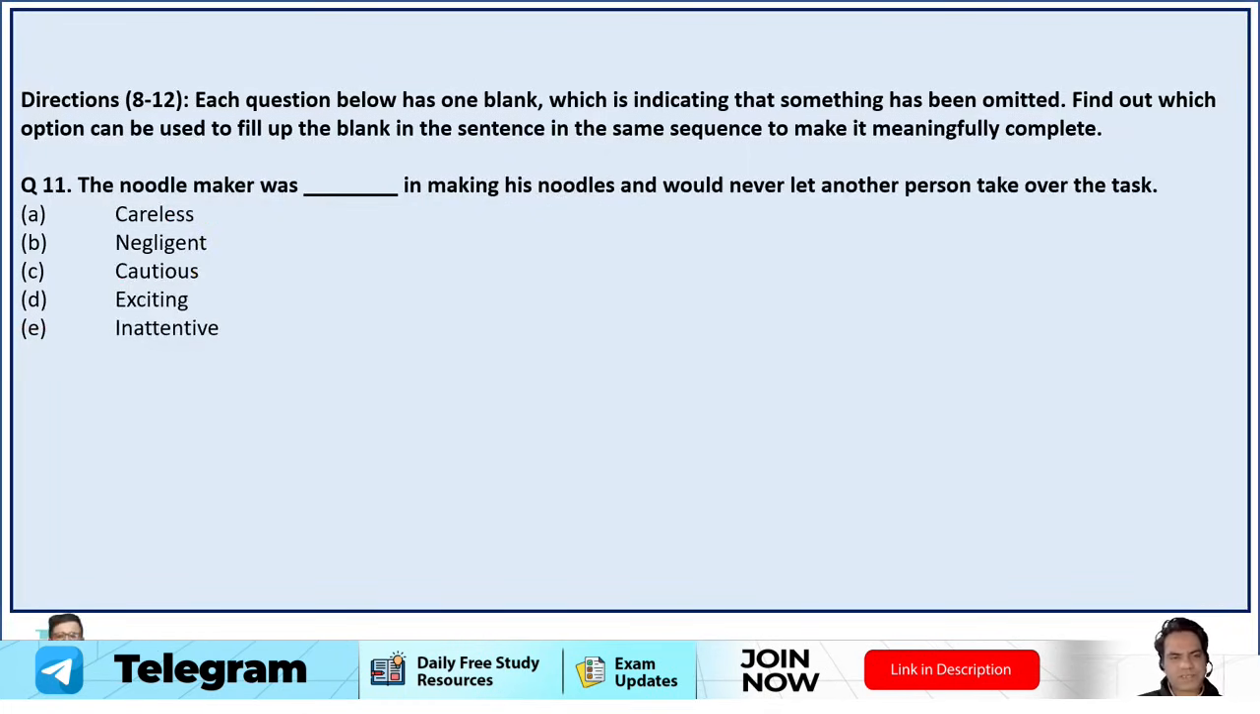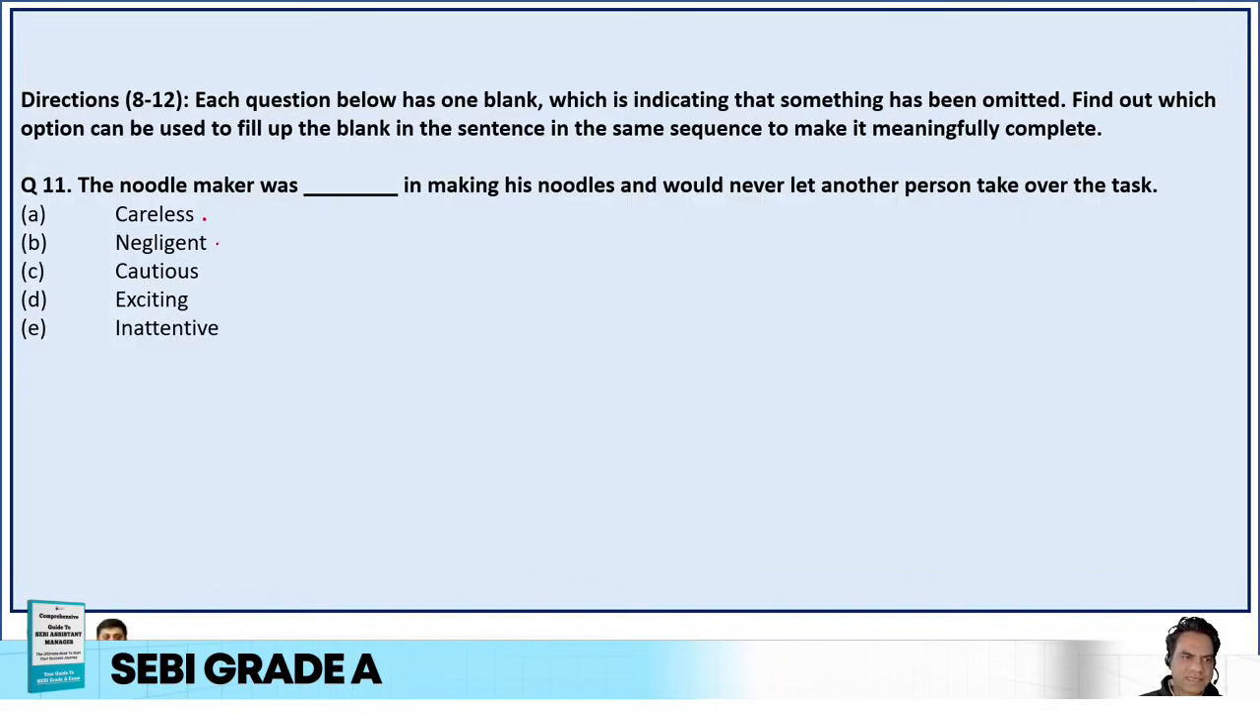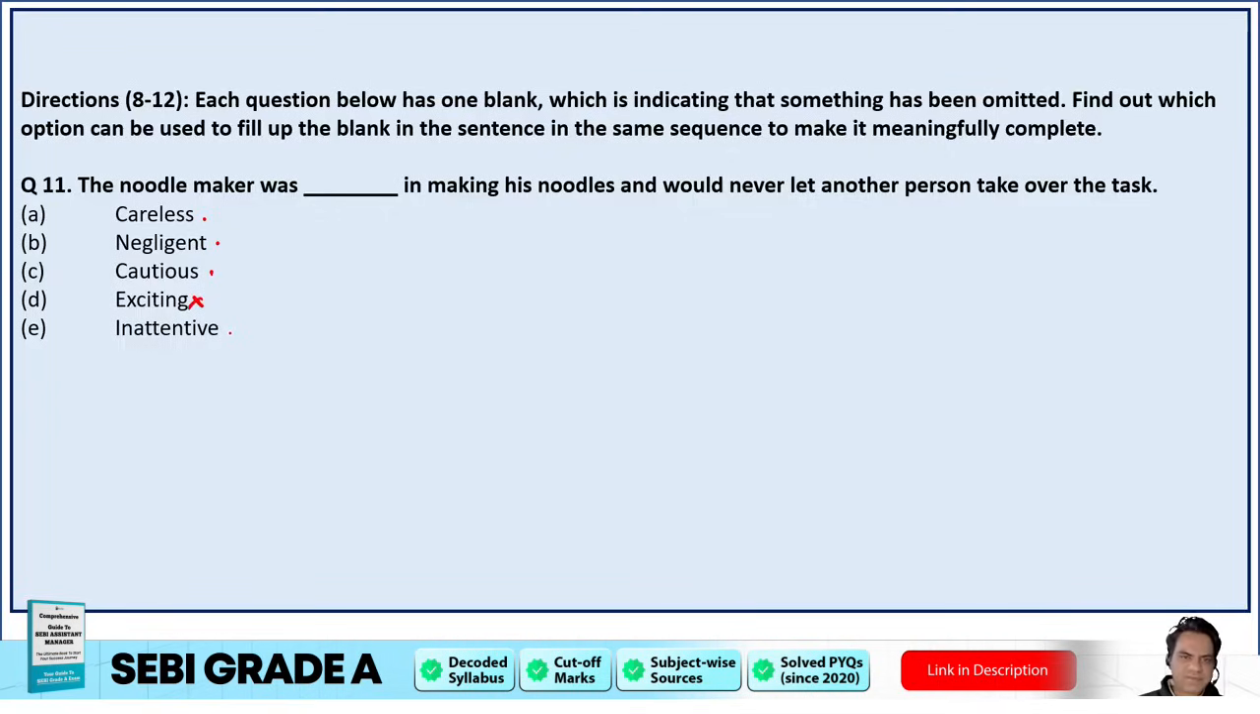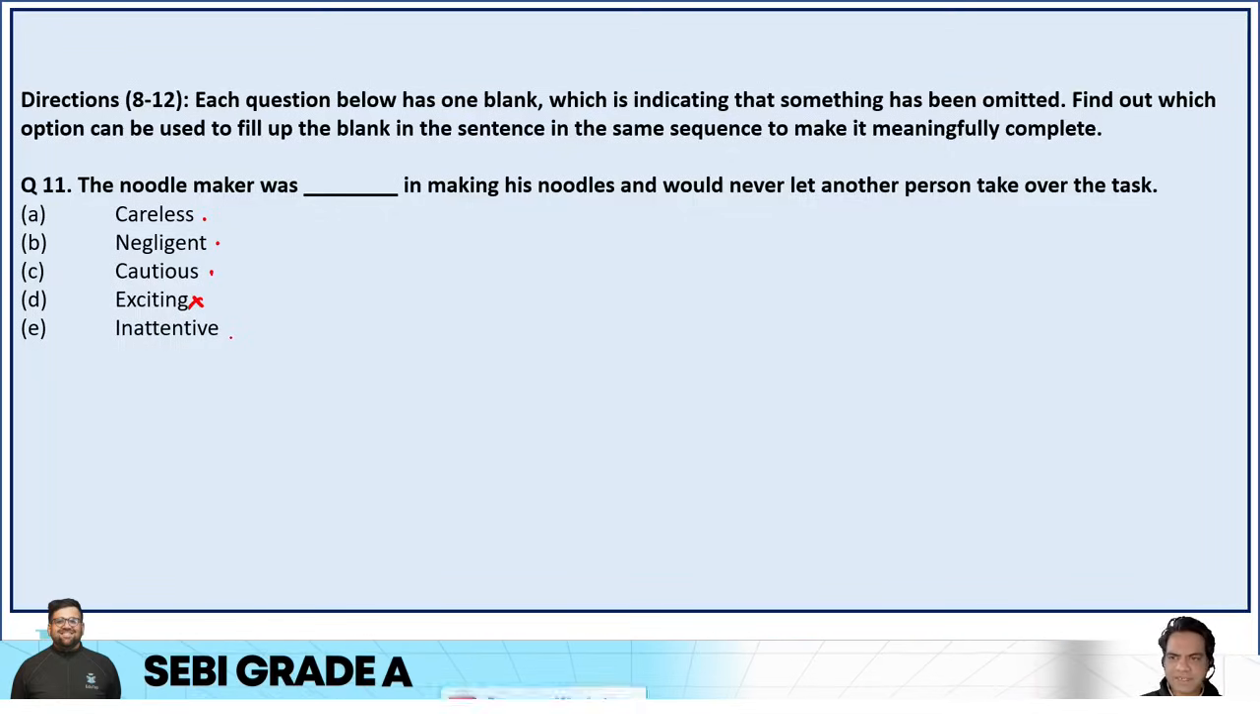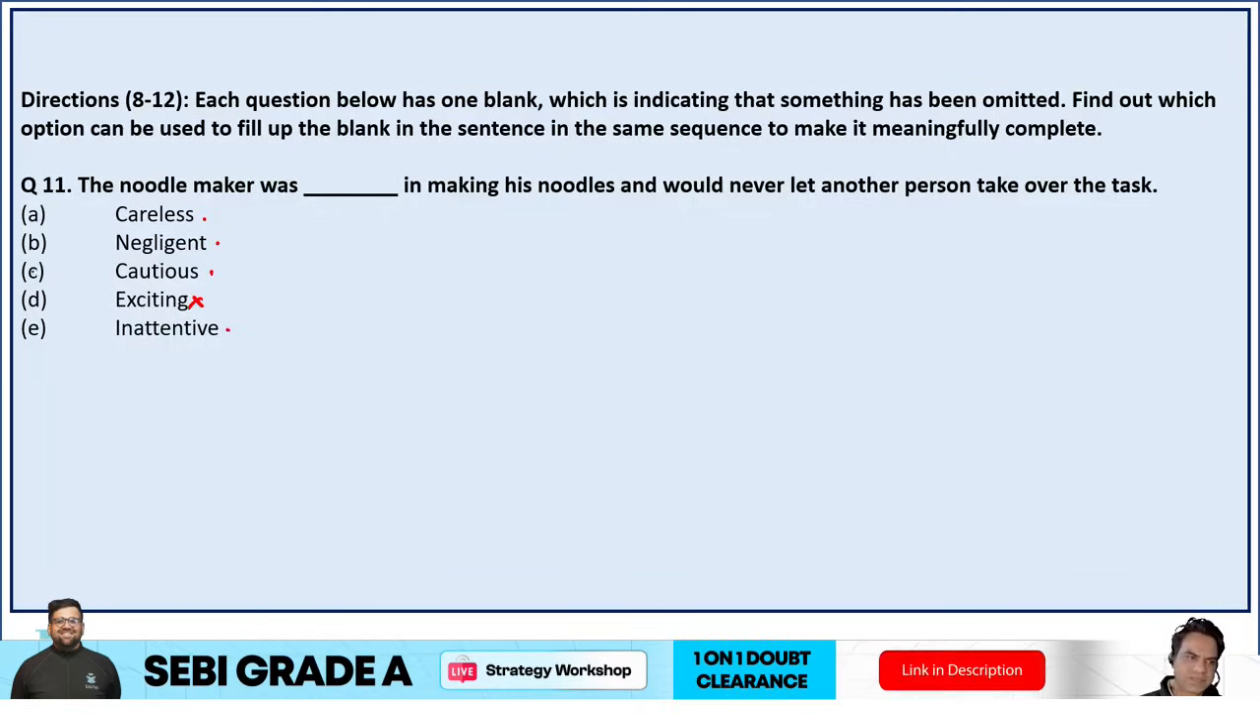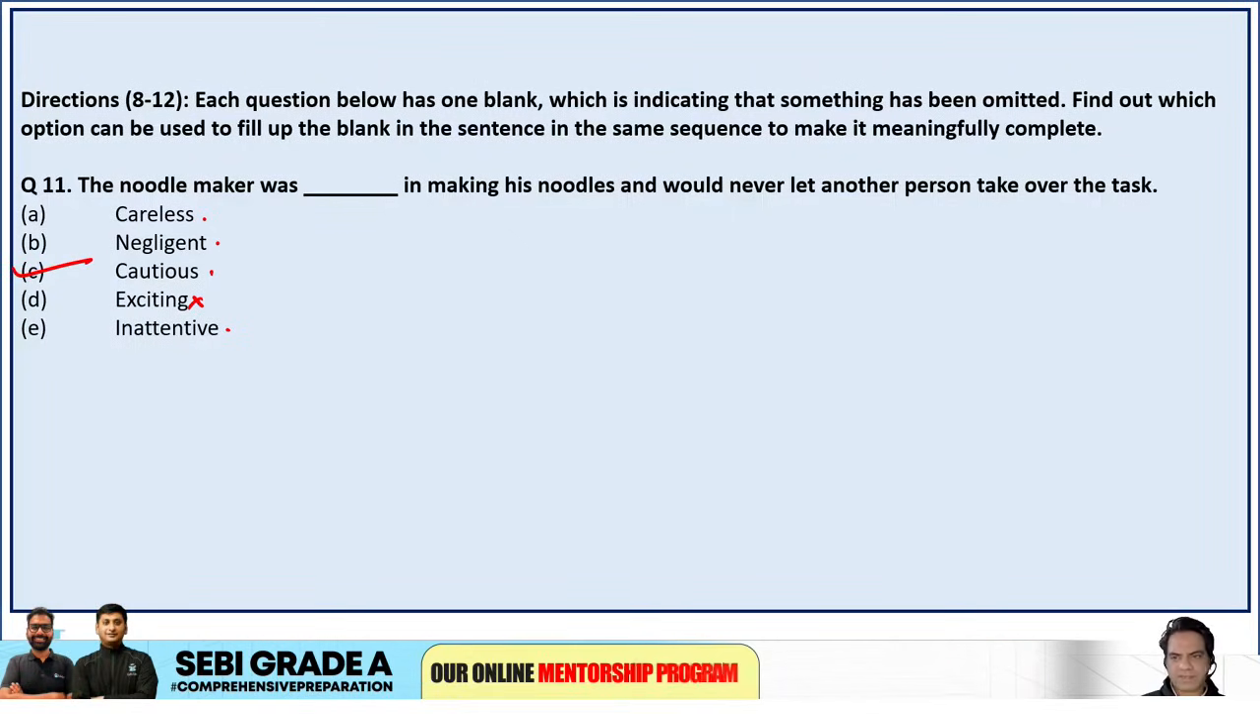The noodle maker was dash in making his noodles and would never let another person take over the task. So the noodle maker was careless, negligent, cautious, exciting. Exciting can't be used. And inattentive? No. When he would not let any other person take over, that means he was very cautious with the task. So I think cautious is the right choice. The noodle maker was cautious in his task of making noodles and would never let another person take over. So yes, option C is correct here.